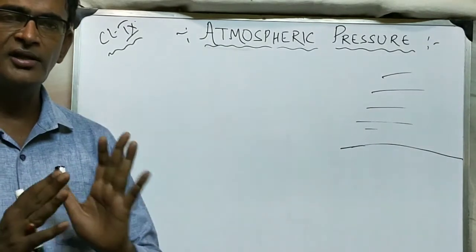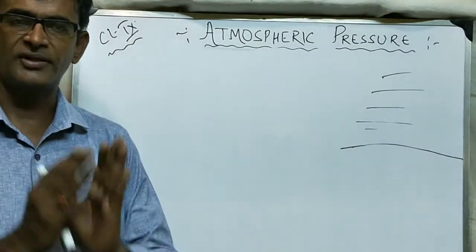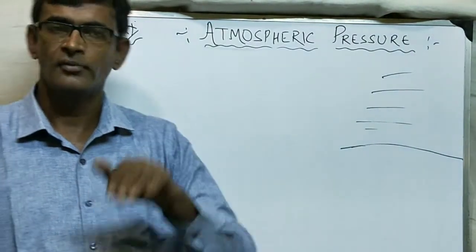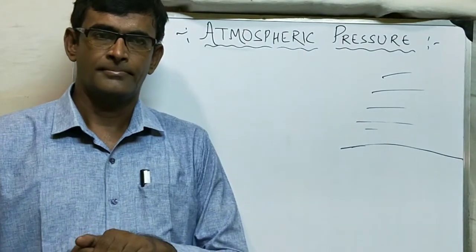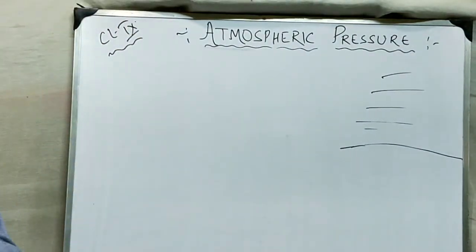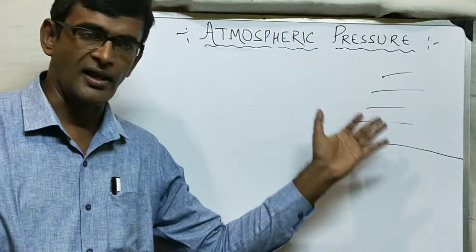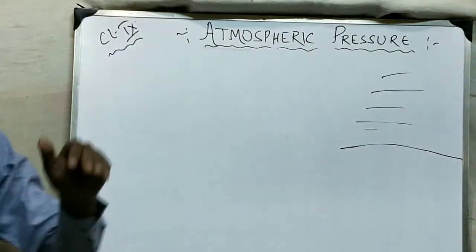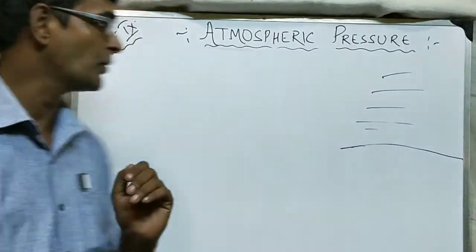So what actually is atmospheric pressure? The pressure exerted by air on the surface of earth. Okay, so pressure exerted by the air on the surface of earth is called the atmospheric pressure. Okay, this point is clear?